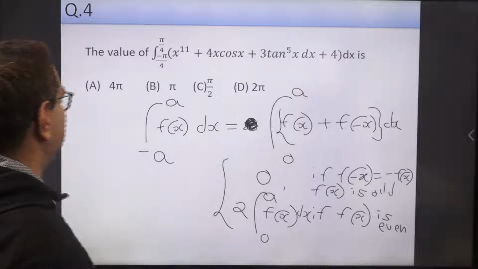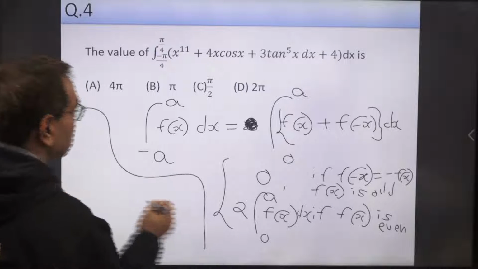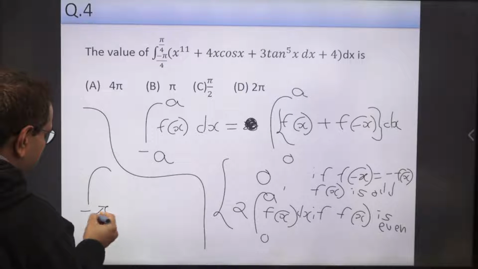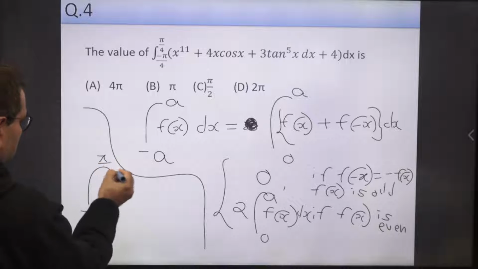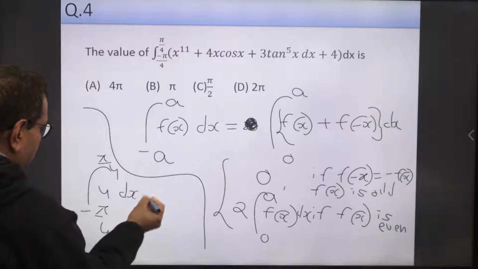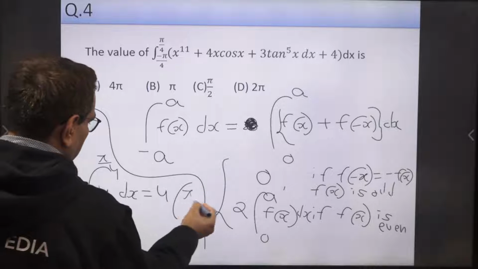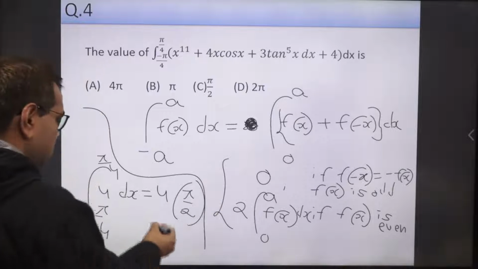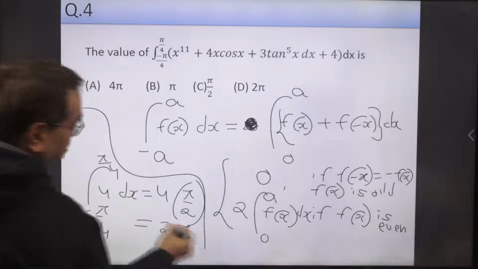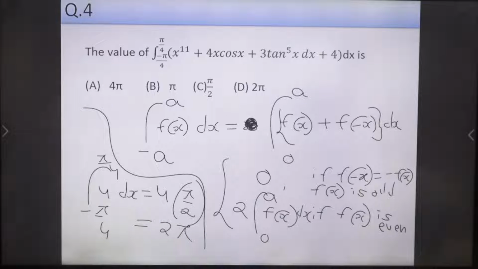So whatever is left, using this property, integral from minus pi by 4 to pi by 4 of 4 dx. Okay, so equal to what? 4 into pi by 2. This will become pi by 2, so equal to 2 pi. So D is the right answer.